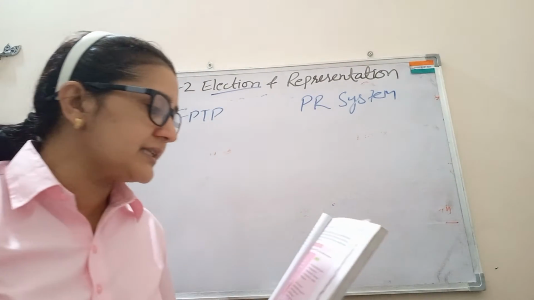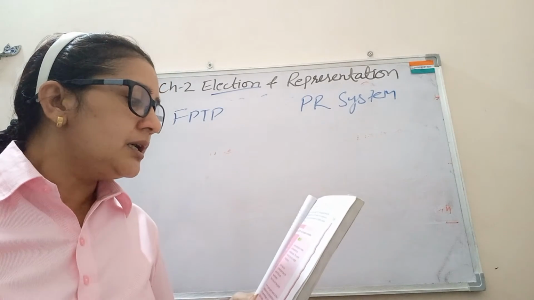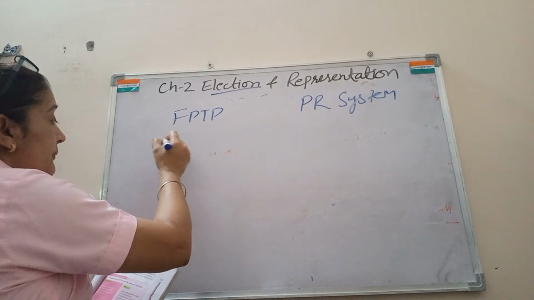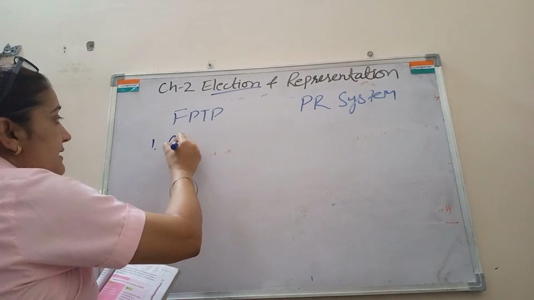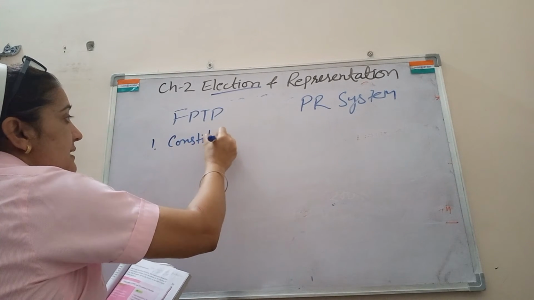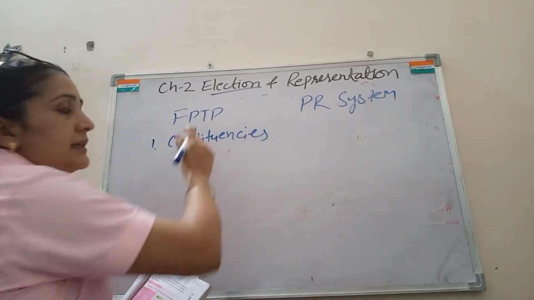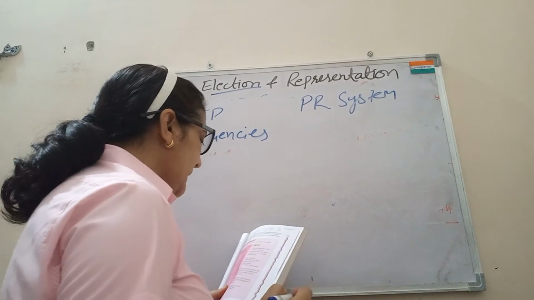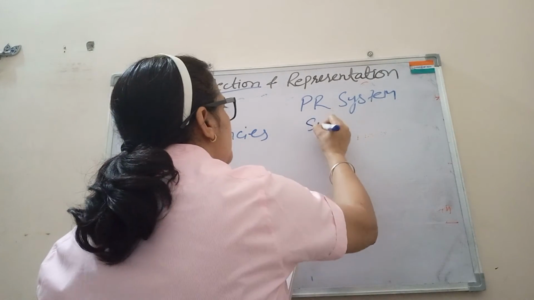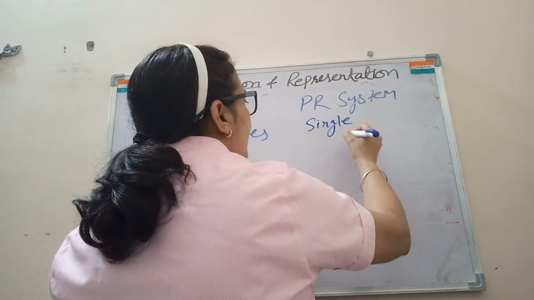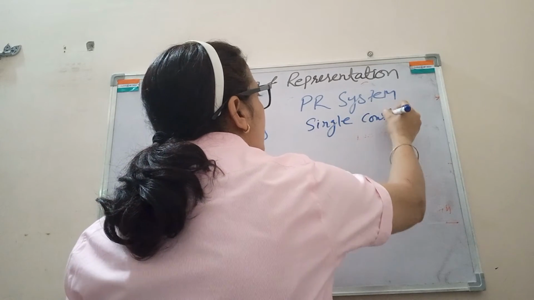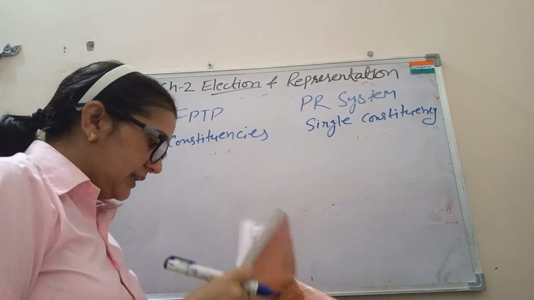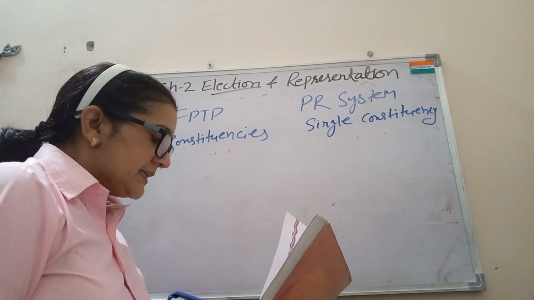The first point is, the country is divided into small units called constituencies. In FPTP, the whole area is divided into small constituencies. And in the PR system, the entire country may be a single constituency, like we have seen in the example of Israel.